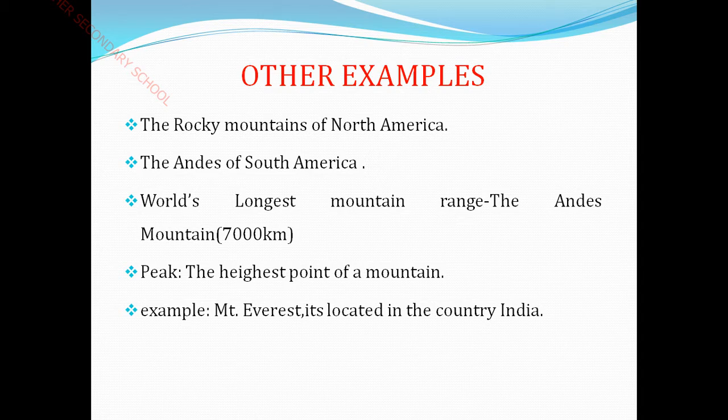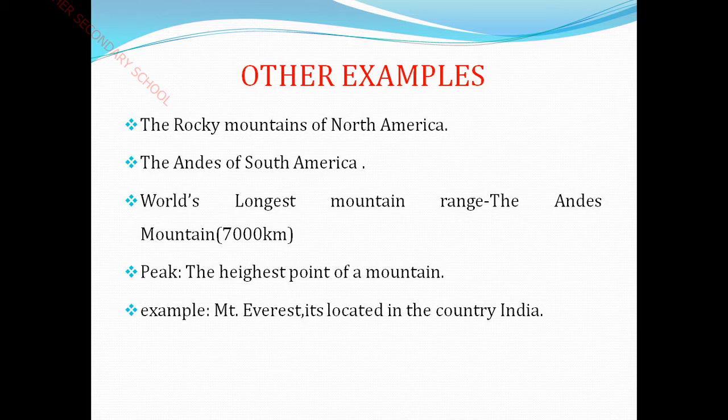And peak means what? The highest point of the mountain is known as the peak. On the mountain, the highest point is called the peak. Example, Mount Everest. It's located in which country? Yes, of course, in India. Okay, children, this is the example. So Mount Everest is located in the country of India.